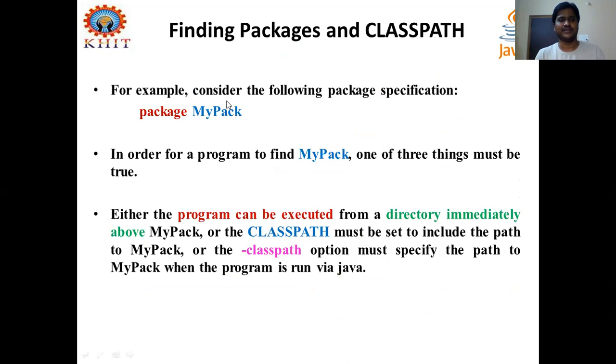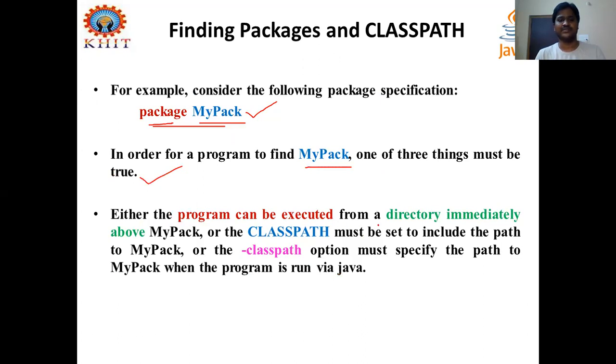So for example, consider this simple example: here it is package followed by mypack, and this is the simple statement. It is nothing but a package statement to create your package, right? In order for a program to find mypack, one of three things must be true, as we discussed now.